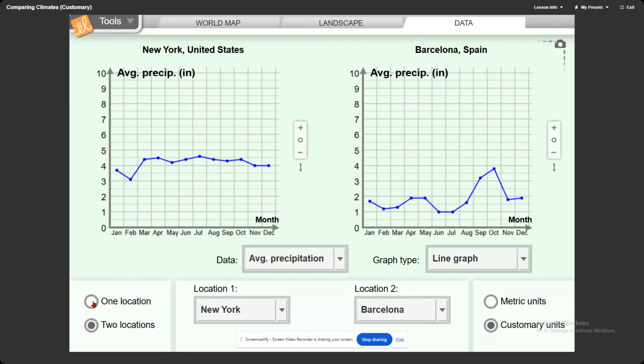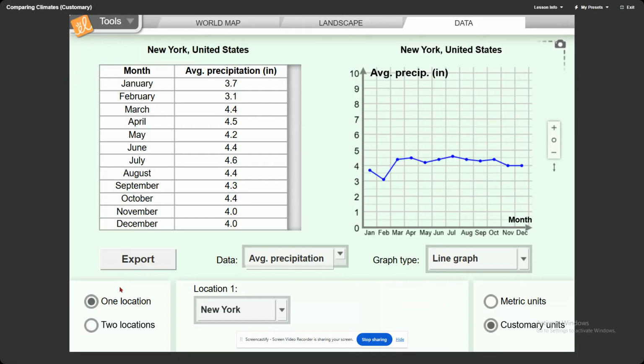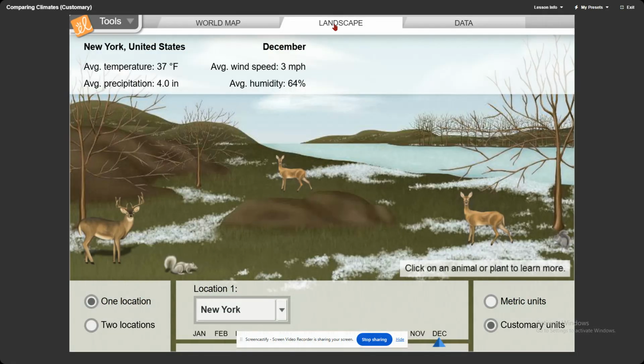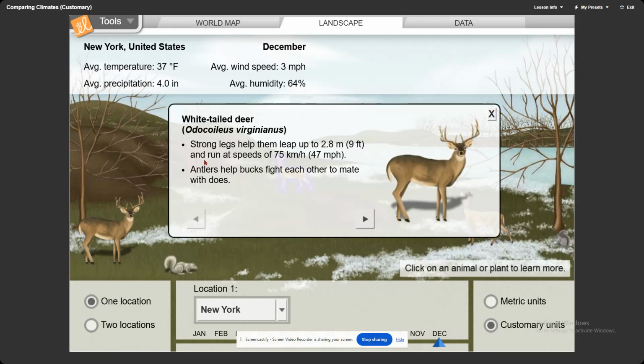So you click on one location, go up to Landscape, click on the deer. It has strong legs to help it leap about 2.8 meters or 9 feet and run at speeds of 75 kilometers per hour or 47 miles per hour.